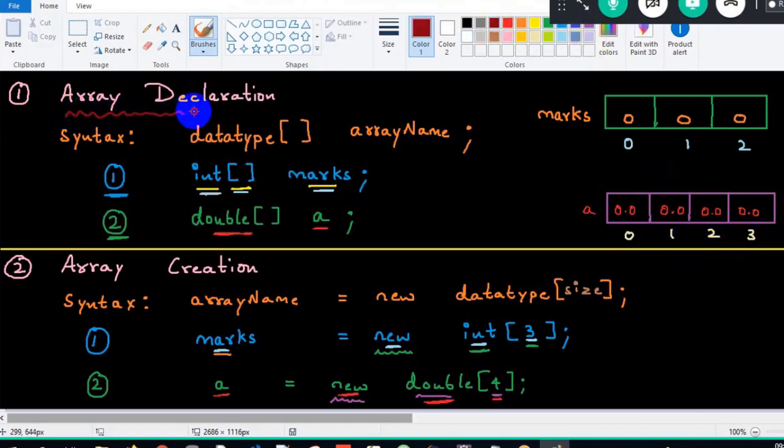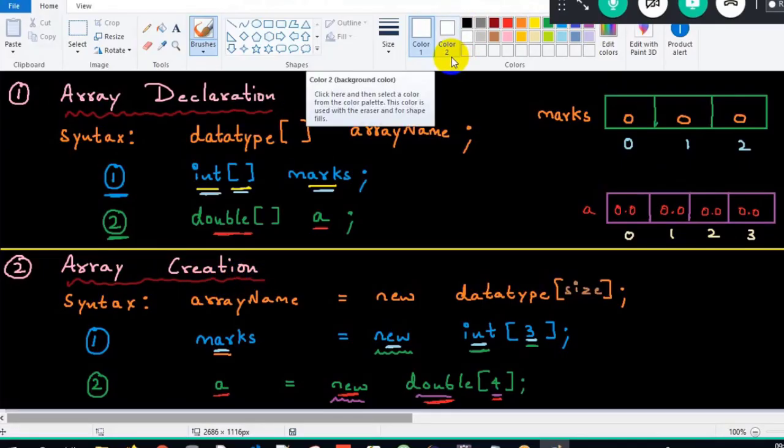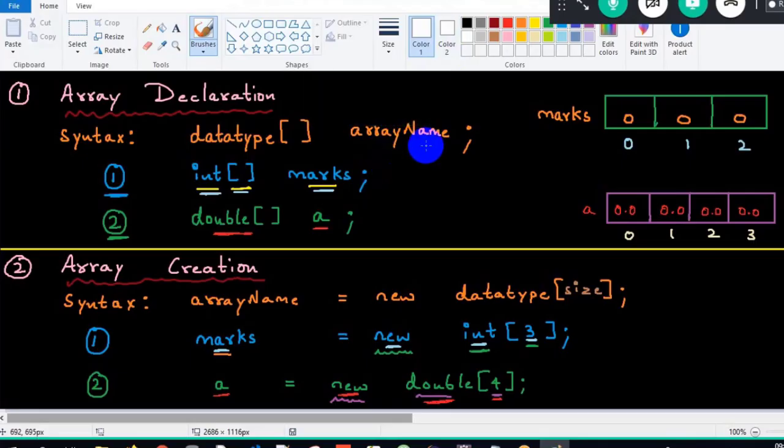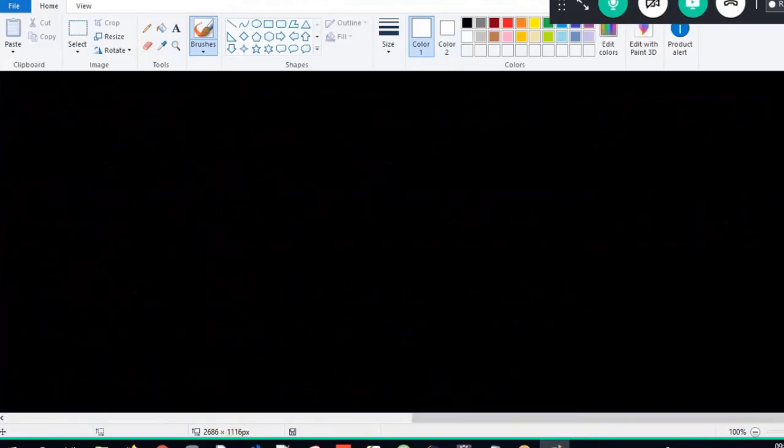Okay, array declaration and array creation here. So the first half is declaration and the second half is creation here. Got the clarity here? So now the next question is, sir, is it possible to declare and create an array together? Here we are doing declaration separately, creation separately. But is it possible to do it in a single line, sir? 101% possible. How can we do it, sir? I will do it now.